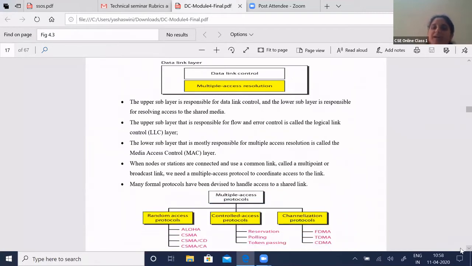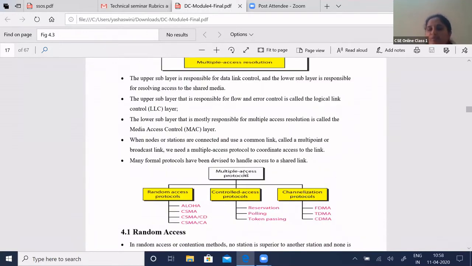Multiple access protocols can be broadly divided into random access protocol, controlled access protocol, and channelization protocol. In random access protocol, there are a few protocols or algorithms. In controlled access protocol, you have 3 types. In channelization, you have frequency division, time division, and code division multiplexing. In random access you have Aloha, CSMA, CSMA/CD, and CSMA/CA. So we'll start with random access.